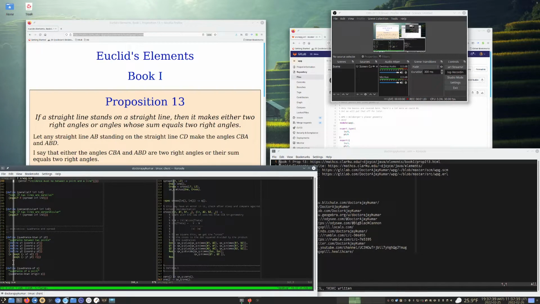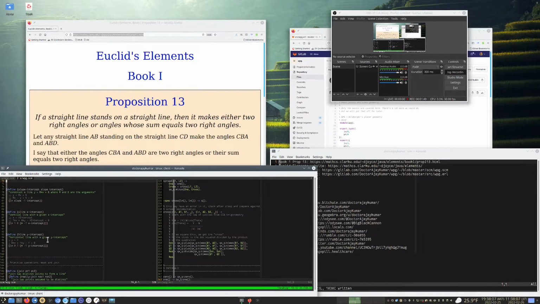I wrote some code that illustrates the basic structure of it. Nothing too fancy, just the very basics of points and lines geometry. So, how do you join two points to form a line? How do you find the meet of two lines? How do you tell if two lines are parallel? How do you tell if they're perpendicular? Oh, and how do you test incidence between a point and a line? That's it.